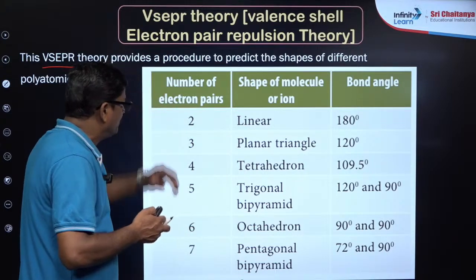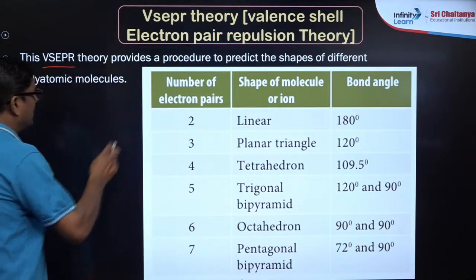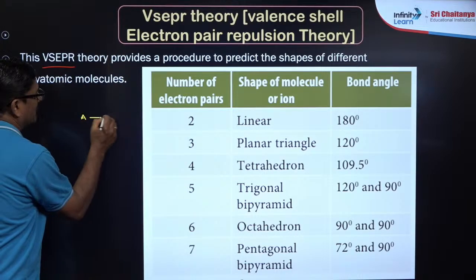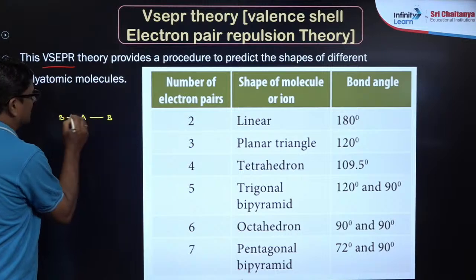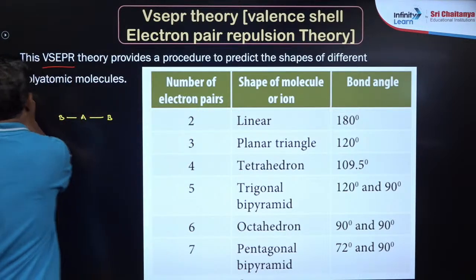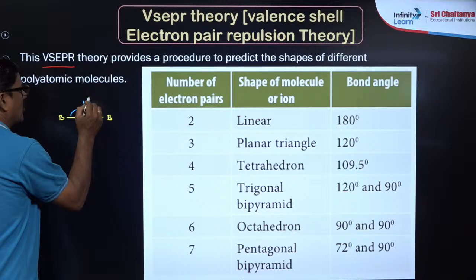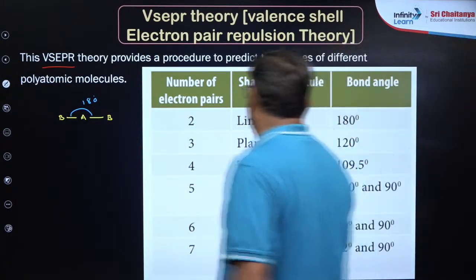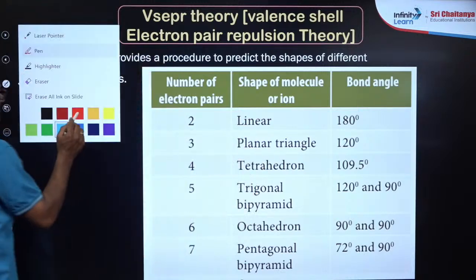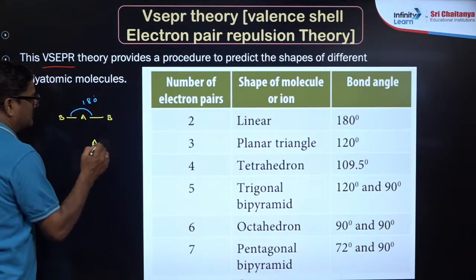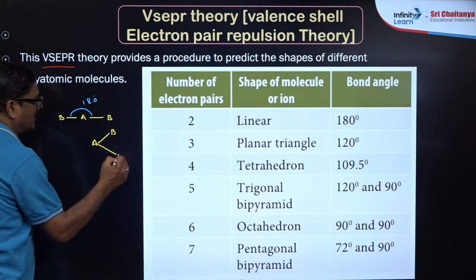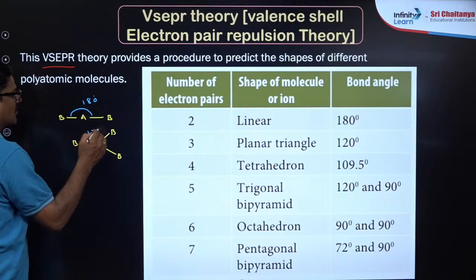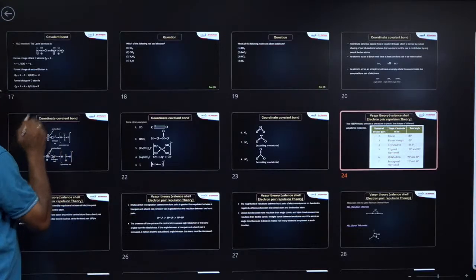If only 2 pairs are there, it shows a linear shape. Linear means, let us say A is a central atom and B is a bonded atom, and the angle is 180 degrees. You understand, that is about linear, right? And talking about planar triangular, you can say A with B, B and B. So it is what you call planar triangular. It is 120 degrees.